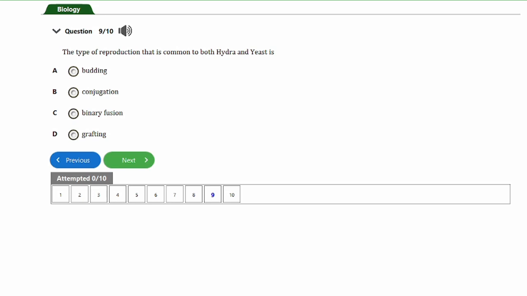So in this process, actually, a new organism develops from an outward growth or a bud due to cell division at one particular site. So the new organism remains attached as it grows from the parent organism, and then it starts separating from the parent organism only when it becomes matured. So this method of reproduction is called budding.